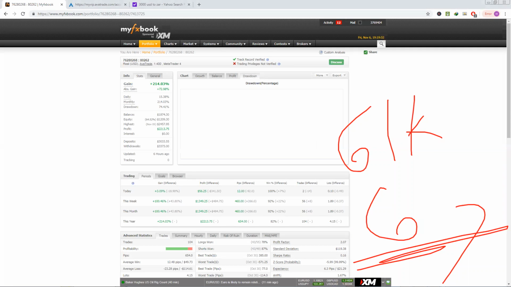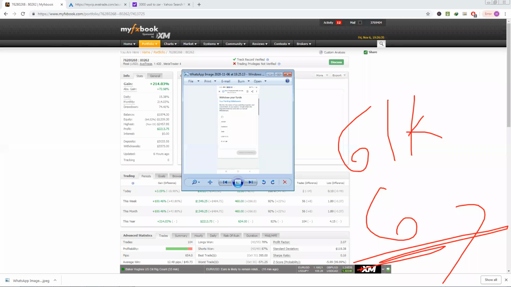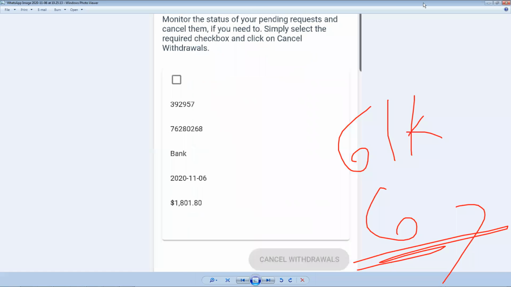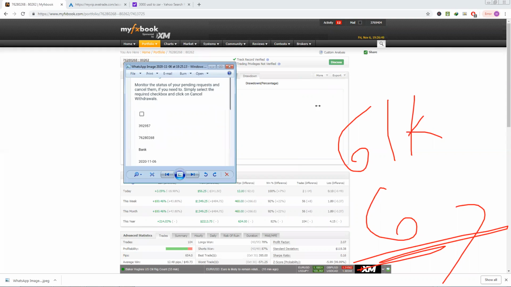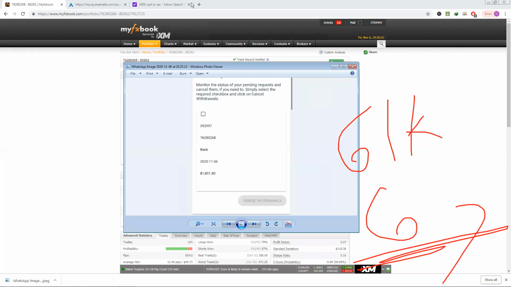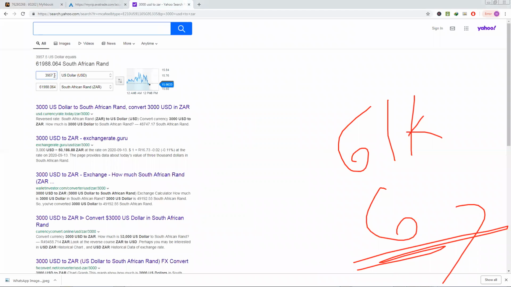And then what I will do right now, I'm going to withdraw and then let's look at what's going to happen right here. Let me just quickly get all the money out now. All right, I had to pause the video so I can quickly withdraw the funds. There you have it, 1.8. Let's see how much that is, right? That was what I was actually using. I'm starting from scratch. Just want to show you guys how we do this. Not building any accounts. Let's just say 1,800, roughly. Well, it's 28,000, right? 30,000.